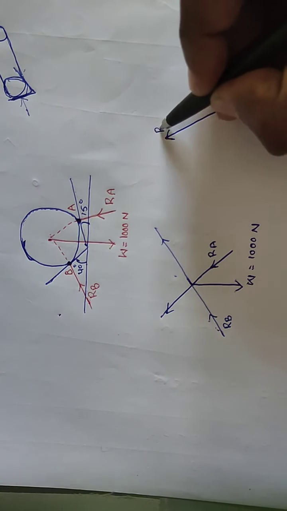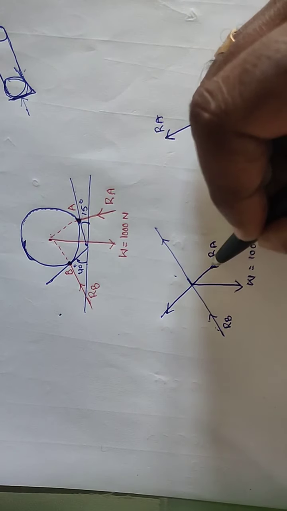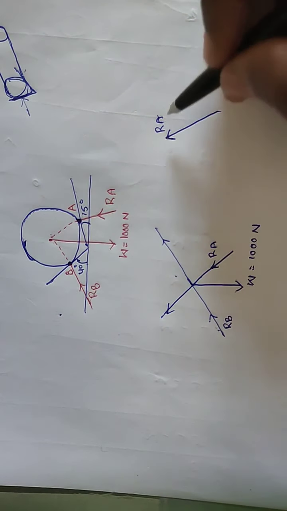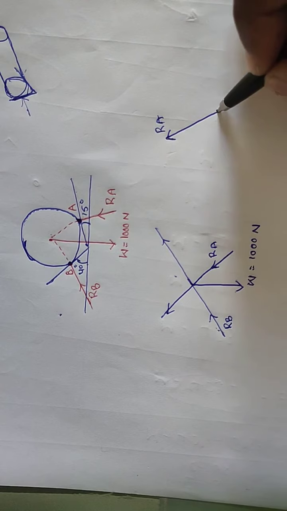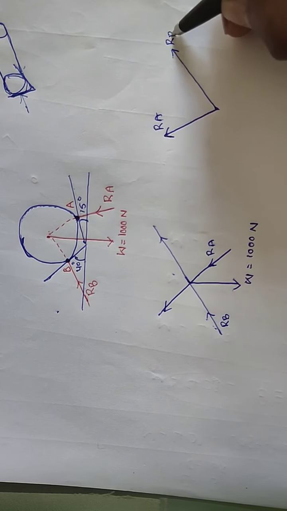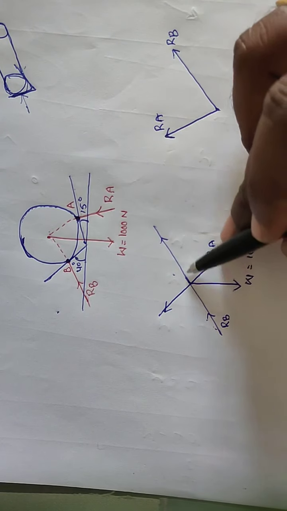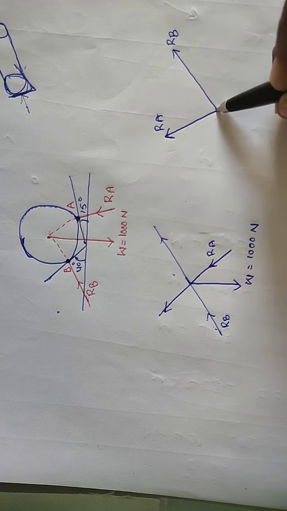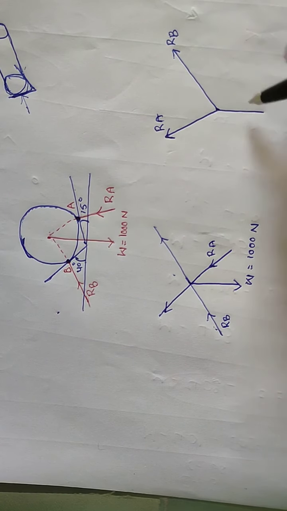So you are extending the line RA through this center point, so RA, and this is RB, extending the line RB, and the weight W, 1000 Newton.